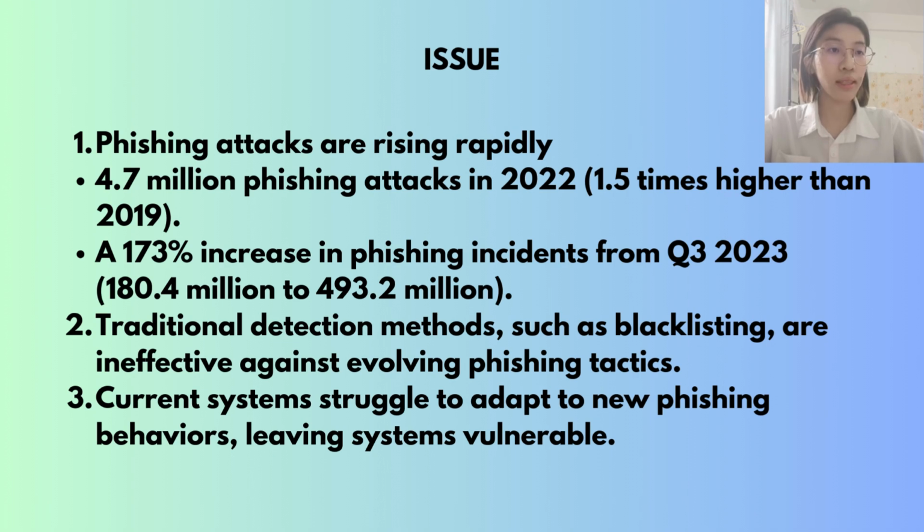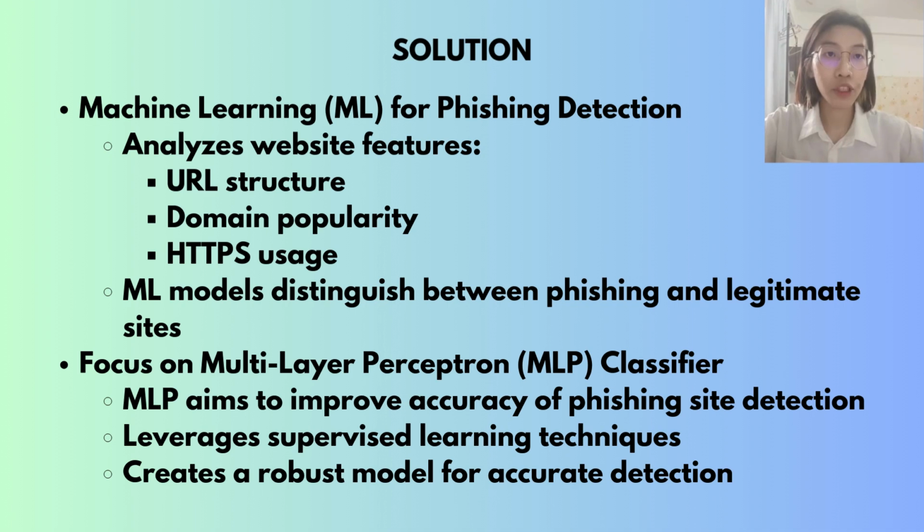The traditional detection methods like blacklisting phishing websites are no longer sufficient to keep up with the evolving tactics of attackers. The main challenge is that this method cannot adapt quickly to new phishing strategies, leaving systems vulnerable. In this context, machine learning classifiers offer a promising approach to detecting phishing websites. By analyzing various features of websites such as URL structure, domain popularity, and HTTPS usage, machine learning models can be trained to distinguish between phishing and legitimate sites.